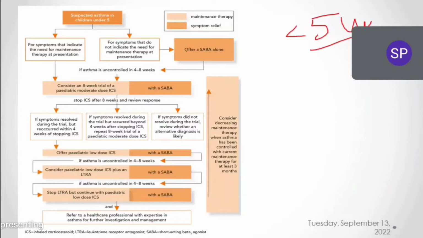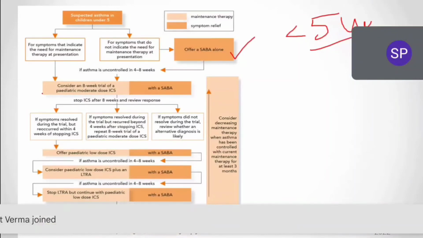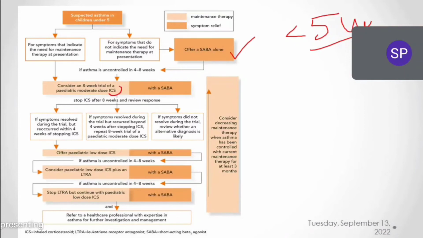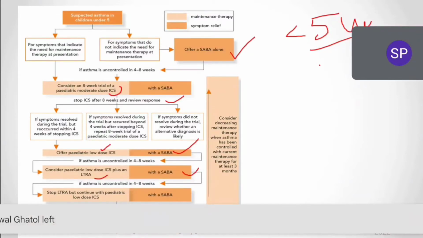Initially, we have to start with low dose SABA treatment. If this is not controlling, then we can consider 8 weeks of pediatric moderate doses of inhaled corticosteroids along with SABA, and this should be seen for 8 weeks. Based on the symptoms, we have to shift to other treatment options. You can see again inhaled corticosteroids and SABA is there, and leukotriene receptor antagonist is there, SABA is there. Okay, these are the treatment strategies for patients who are less than 5 years. I think this slide is clear.